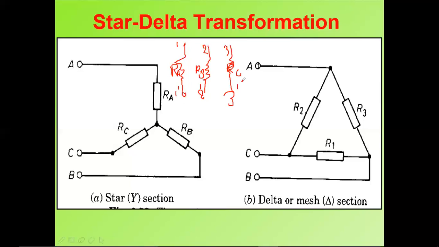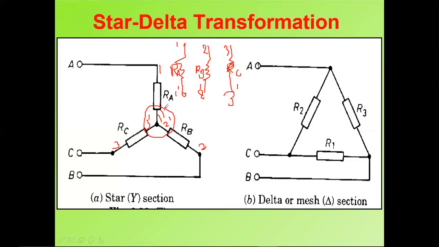Now you can use these three resistors for the construction of star and delta. If all three dashed nodes, 1 dash, 2 dash and 3 dash, are connected to one point, it is called star.